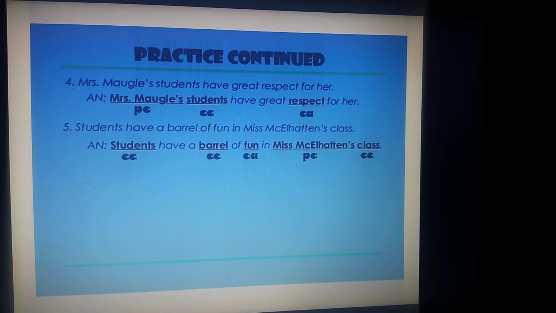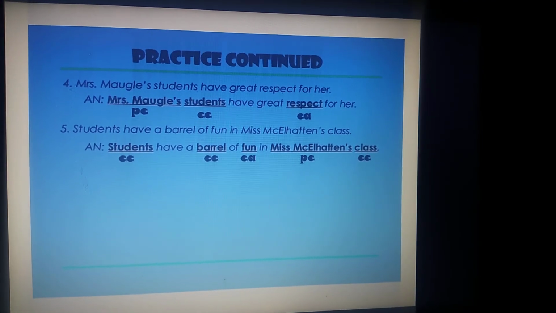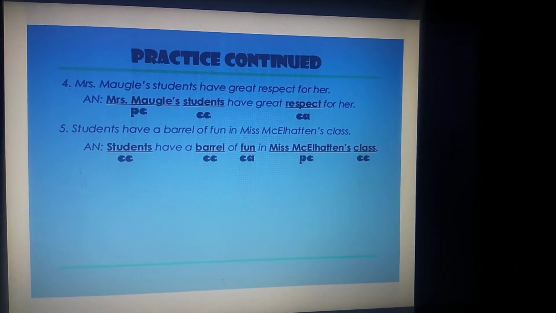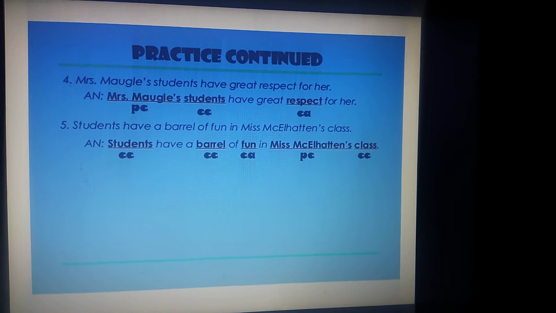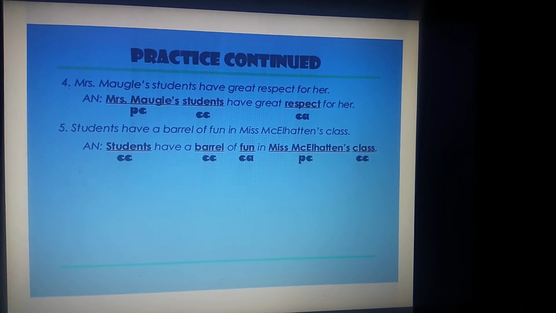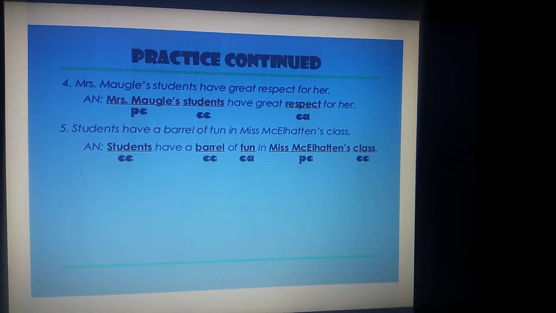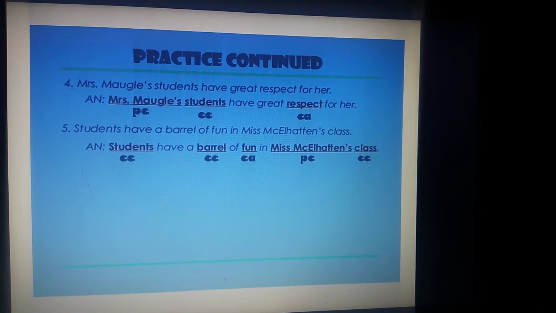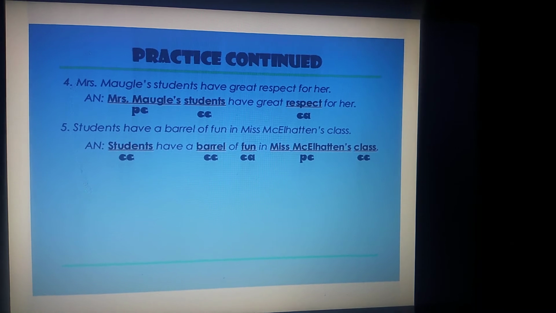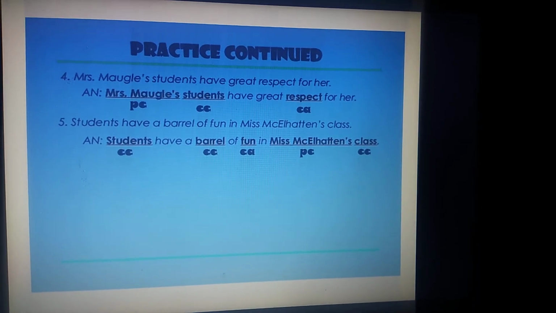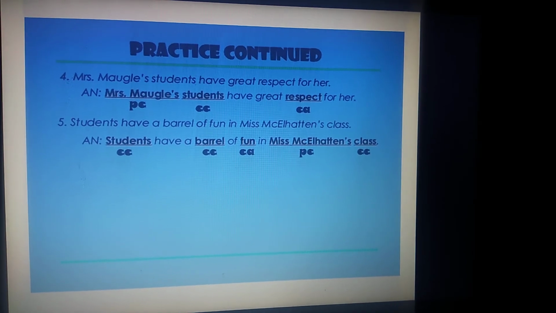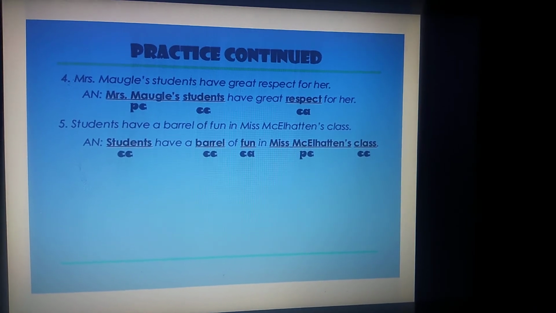Students have a barrel of fun in Miss Meckleton's class. Students, they are common. No specific student has been mentioned here. So this falls in the category of common, and as I said already, this is concrete too, as we can see them. Barrel too, no specific barrel has been mentioned. So this is common and as well concrete. Fun is common and as well abstract. Why? Because we cannot see it.